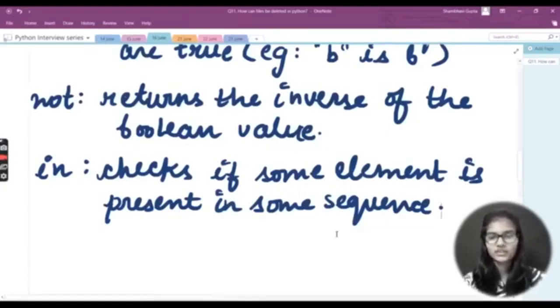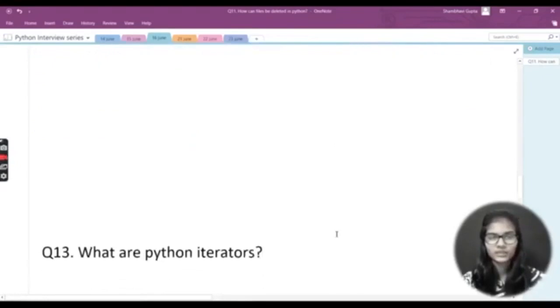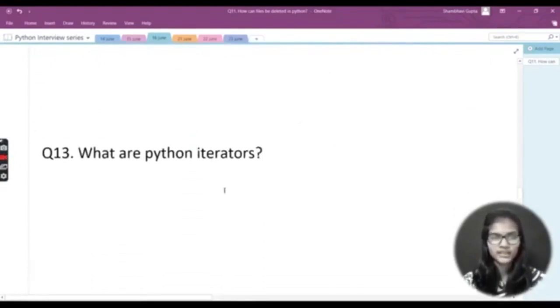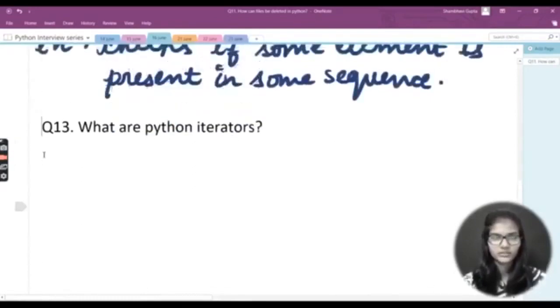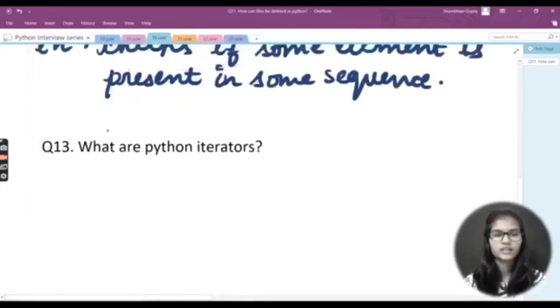Now let's move to another question. Let me just come down here. Okay, let me take this question above as well, because it's leaving a lot of space. Let me take out the question above. Okay, right here. What are Python iterators?